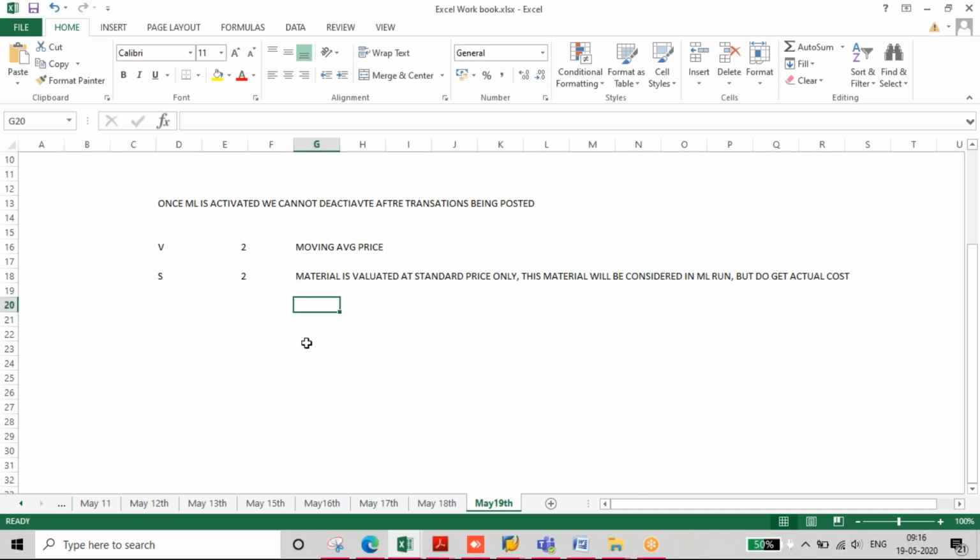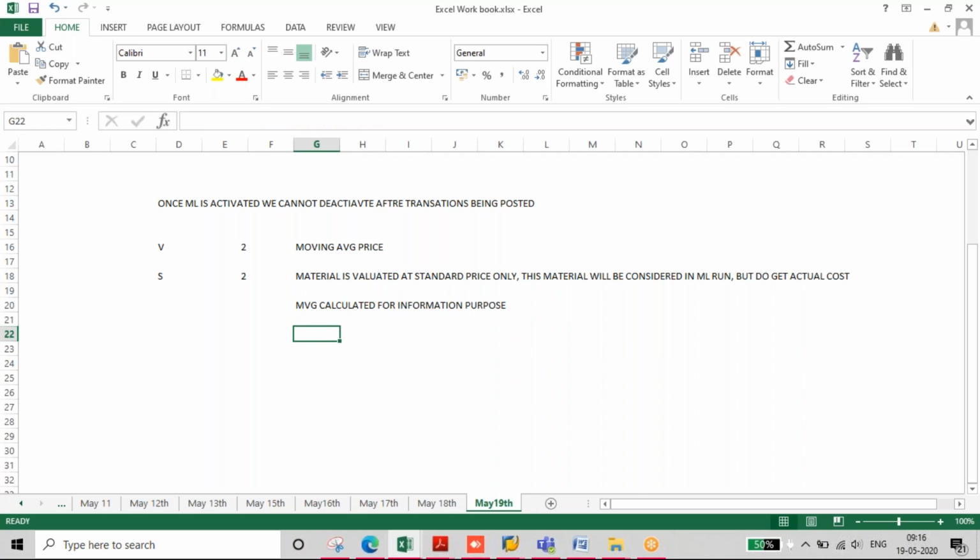And in material master, the moving average price also will update. That is for information purpose. Moving average price is calculated for information purpose. It will not be valuated with moving average price.